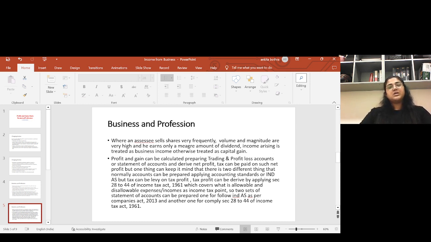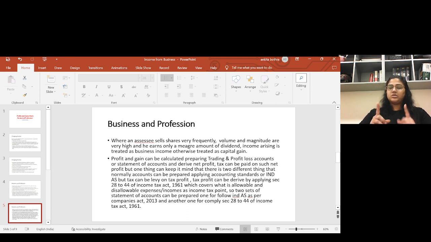According to the Companies Act, we follow accounting standards, or Ind AS, for what is covered and what deduction is allowed in the trading and P&L account. Expenses are claimed according to Ind AS, and then we calculate net profit.